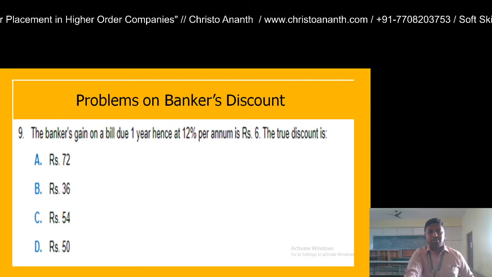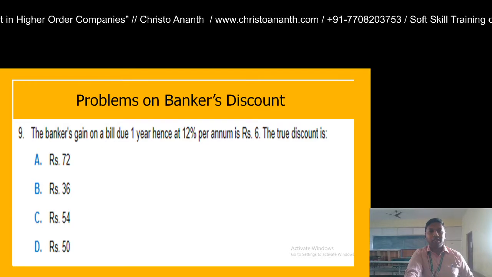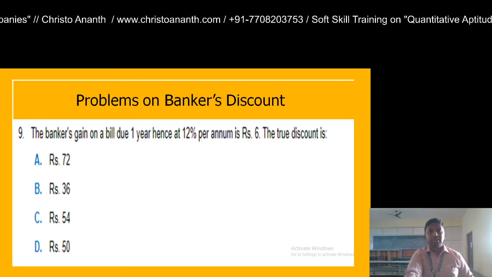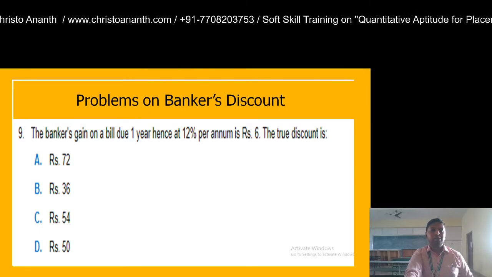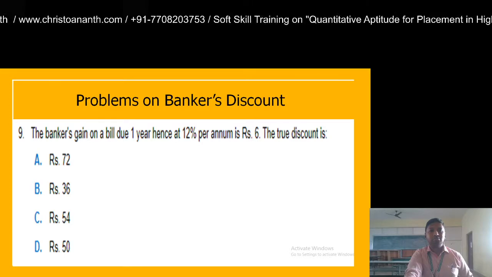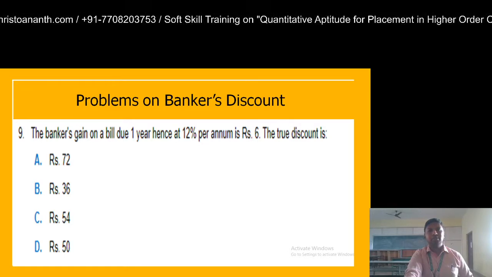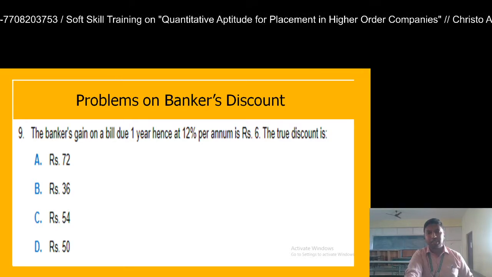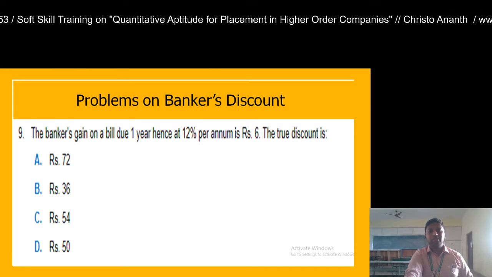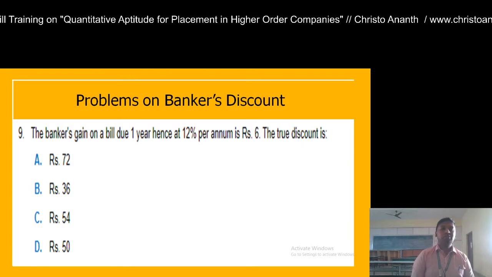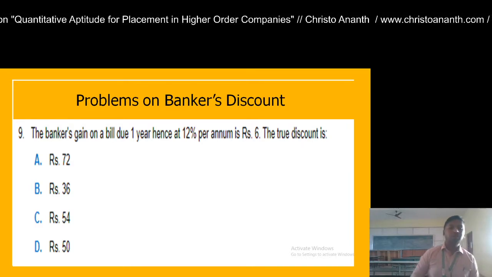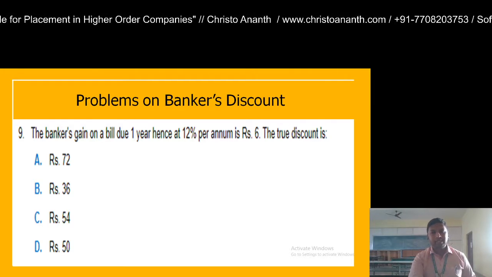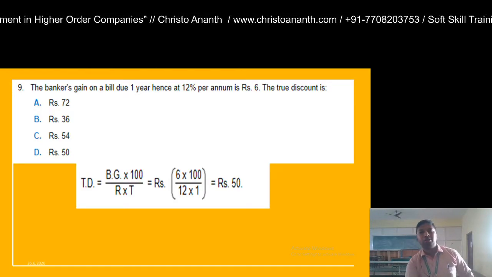So next question: the banker's gain on a bill due 1 year hence at 12% per annum is rupees 6. The true discount is? Banker's gain is given as rupees 6, the time period is 1 year and the rate of interest is 12% per annum. You are given the options 72, 36, 54 and 50. So you are given banker's gain, rate and time, and you are going to find the value of true discount, so you apply the formula.